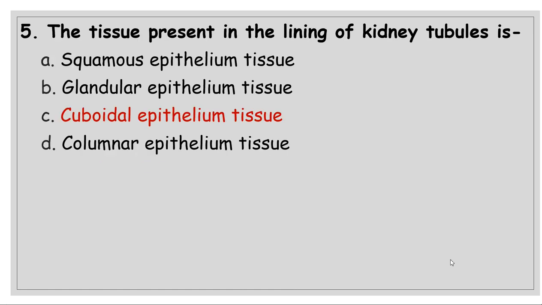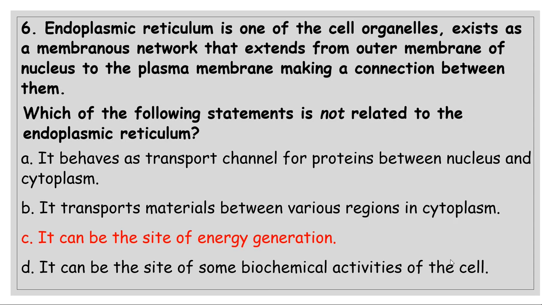The tissue present in the lining of kidney tubules is cuboidal epithelium tissue. Endoplasmic reticulum is one of the cell organelles, existing as a membranous network that extends from the outer membrane of the nucleus to the plasma membrane, making a connection between them. Which of the following statements is not related to the endoplasmic reticulum? Try to understand the question. They are asking you which of the following statements is not related. Means there is only one statement which is not related to the endoplasmic reticulum, but the other three are related.